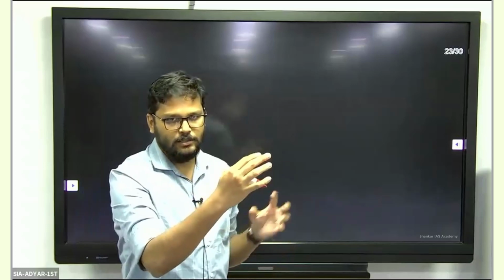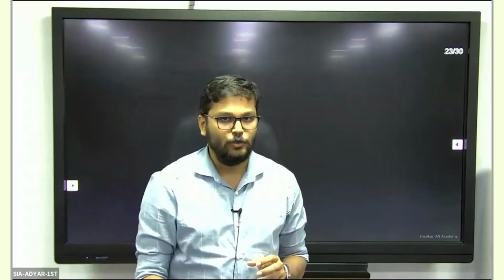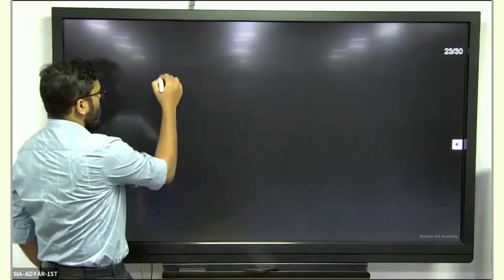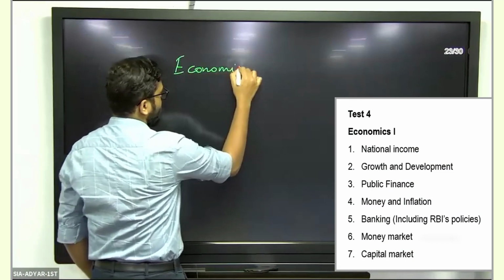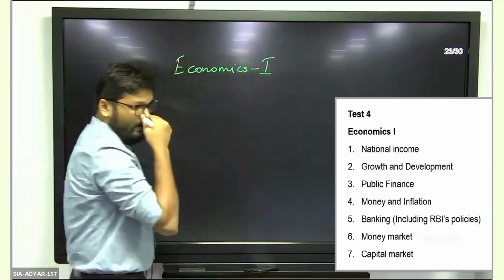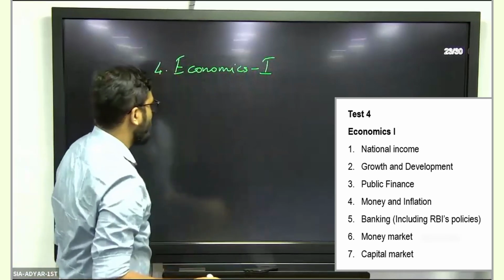I'll segregate the economic syllabus into the various headings, and I'll tell you what is the importance for each area, what is the source of reference for each area, all those things. So the topics that we have inside economics, this is first of all economics test 1. Okay, economics test 1, there is an economics test 2 sometime later. Test number 4, economics 1.